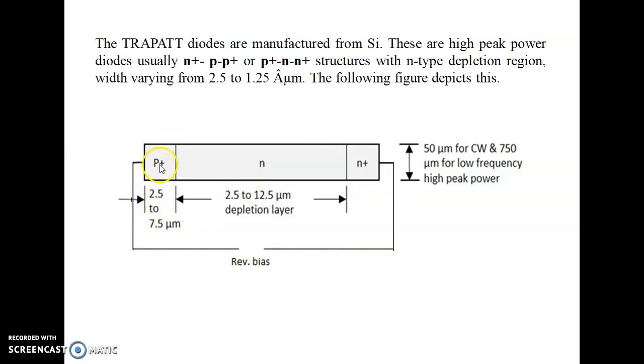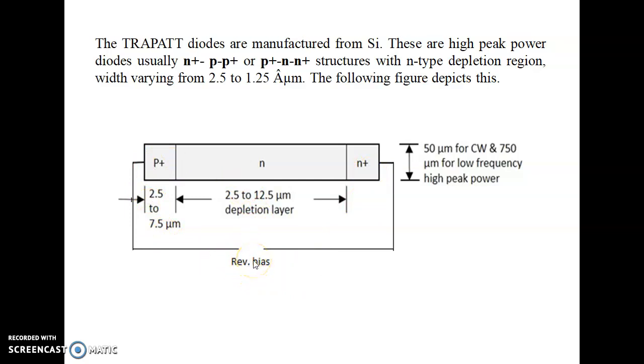Here the superscript plus represents the high doping level. Here it is the p-type, heavily doped, so its majority carriers are holes. Whereas for the n-type we have a generalized doping level, so it has free electrons as the majority carriers. Compared to the n-type, this N plus region is more heavily doped, so a heavy amount of electrons are the majority carriers. We use this structure in reverse biased condition.